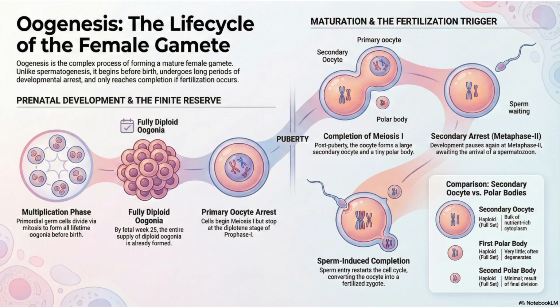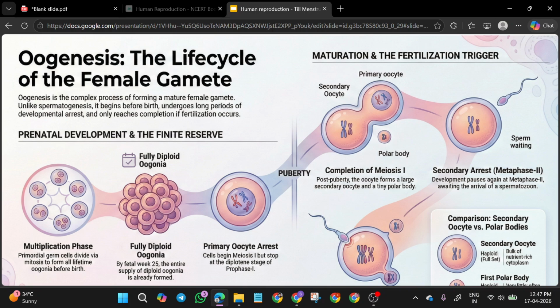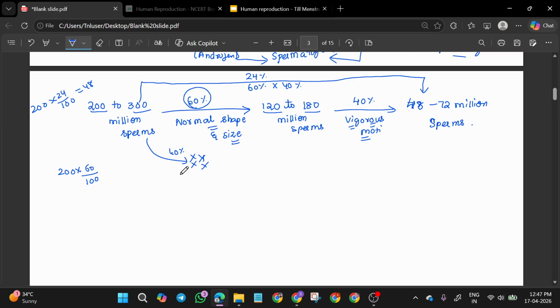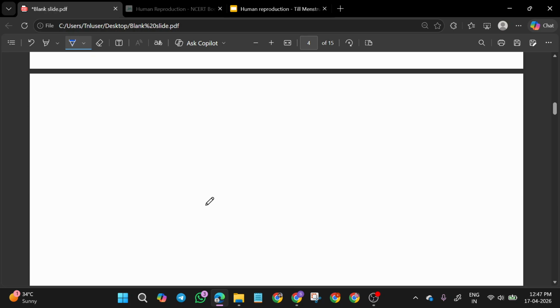Okay. So the last topic we will see, that is oogenesis. Oogenesis is going to be slightly complex. It will not be as easy as what we saw just now. It is a slightly difficult process. It does not happen in a single step, it happens in multiple steps, we will see.